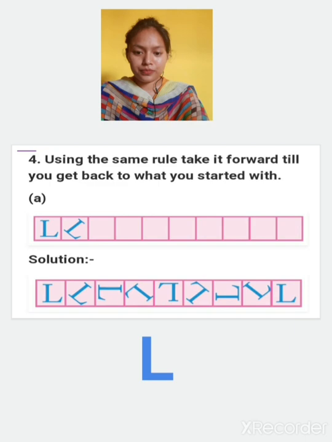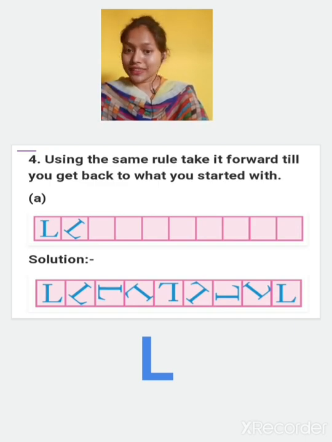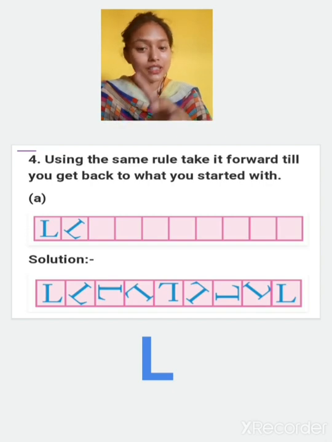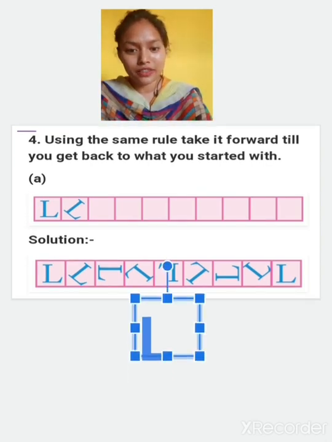So this is all, and this one, try to solve this one yourself. Hope you all will do. See here, what's the pattern? I'll give you a hint.